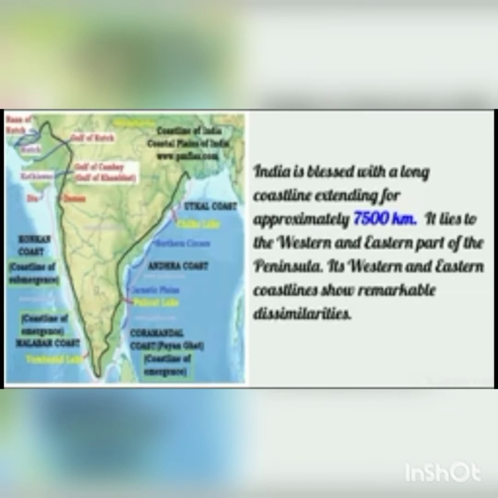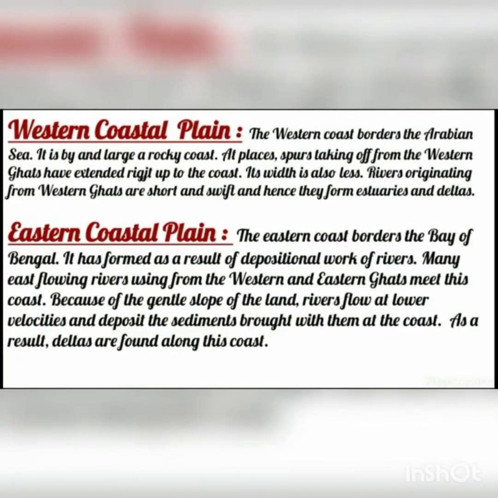Its western and eastern coastlines show remarkable dissimilarities. So here what is mentioned is that there are no similarities between the western and the eastern coastlines. So dissimilarities are seen between the western and the eastern coastlines. So India here, the western coast borders the Arabian Sea. So the western coast is bordering what? The Arabian Sea. On the west we can find the Arabian Sea.